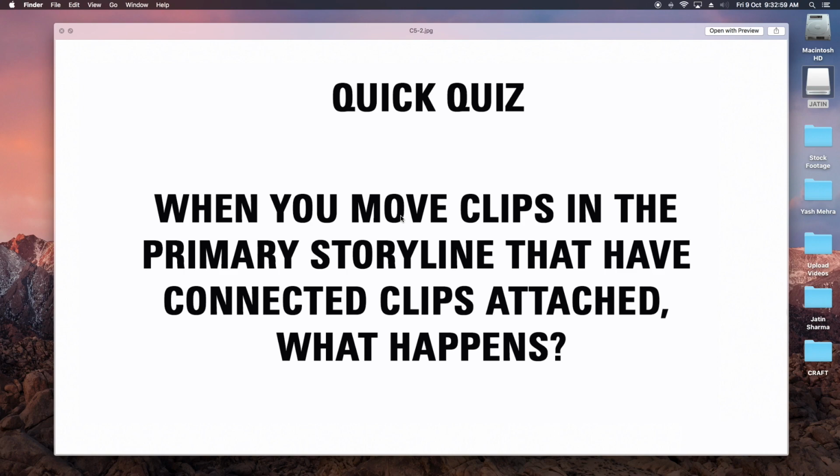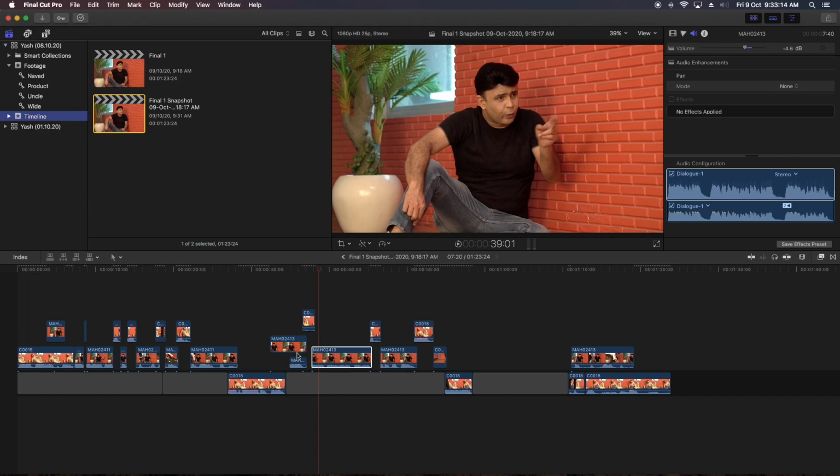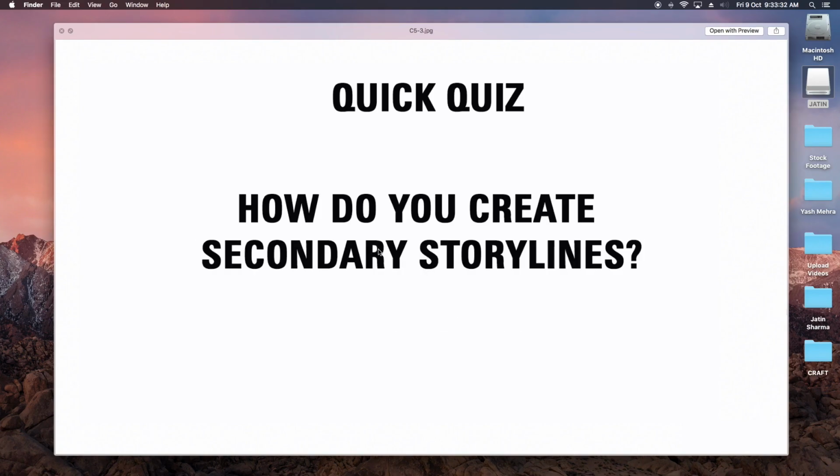The attached clips will also move. No need to remember, both the clips will move. Definitely, this is the main answer. Like these are the clips. This is the clip that is connected to this primary storyline. If I move this clip, this also gets moved. This is what I am asking for.